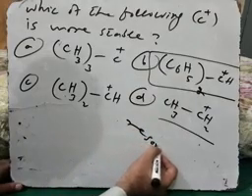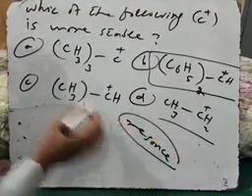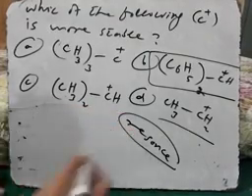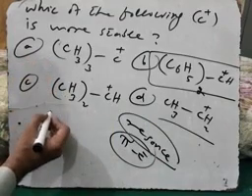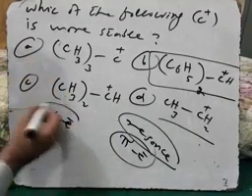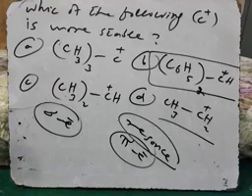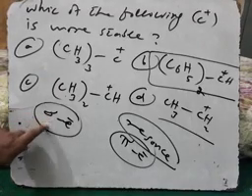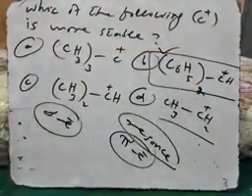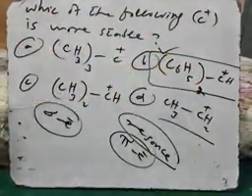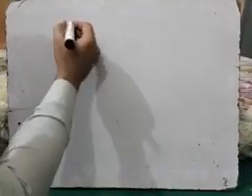By resonance. And resonance is more effective than hyperconjugation, because in resonance what happened? The delocalization of pi electron, while in hyperconjugation it is the delocalization of what? Sigma electron. So resonance is more effective than what? Then hyperconjugation. So here, although we have secondary carbonium ion, but this secondary carbonium ion will be more stable than tertiary carbonium ion. Now let's discuss with the help of examples that what happened in diphenyl carbonium ion.